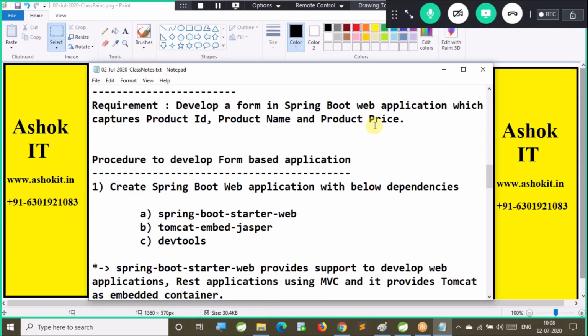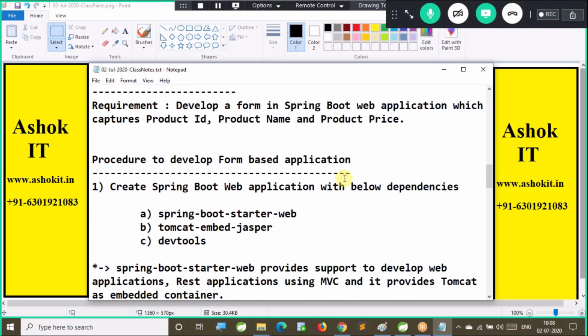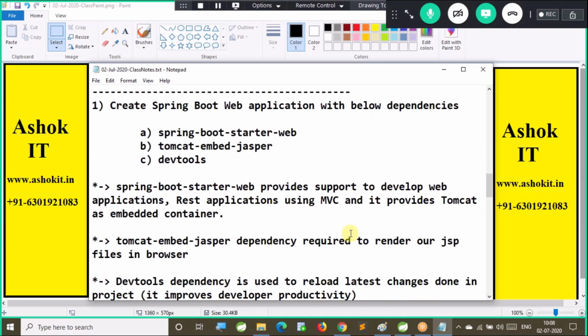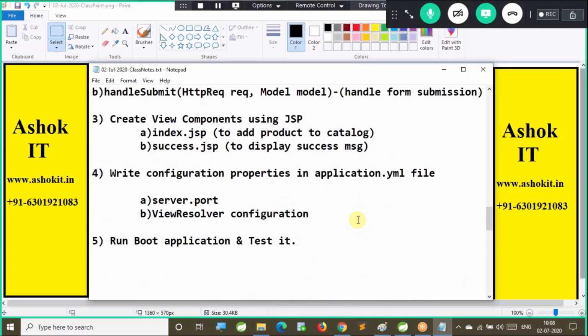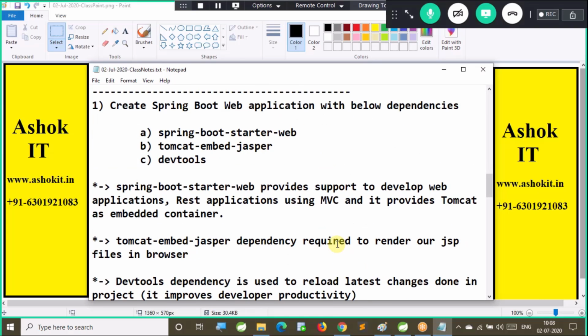All right. Are all of you clear with the steps I have provided here, the requirement and the procedure to develop this form based application? Read these steps once again, guys. Please go through the steps once. Then we'll convert these steps into an application in the IDE.